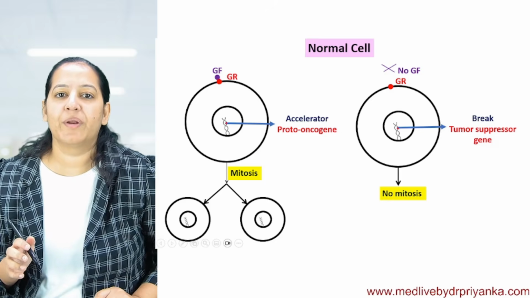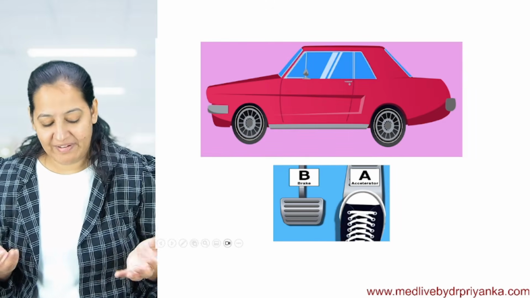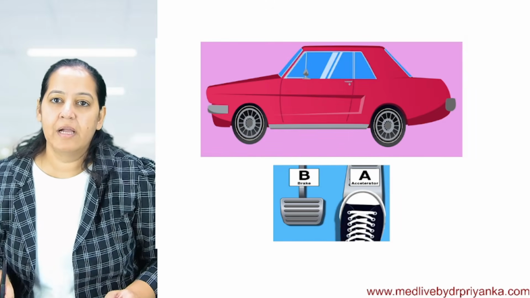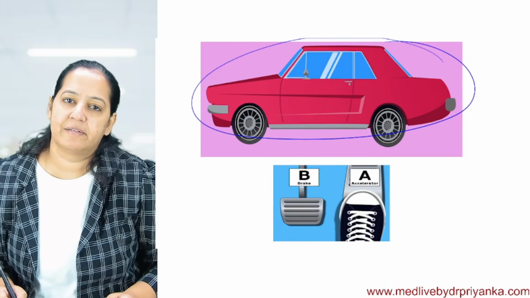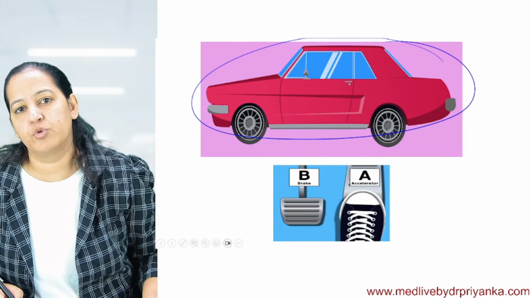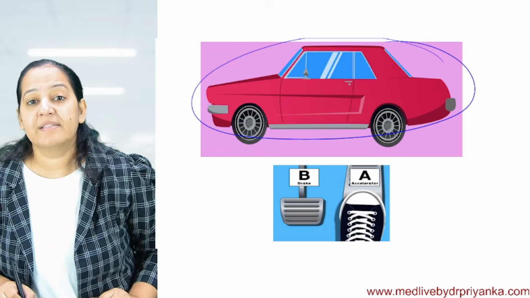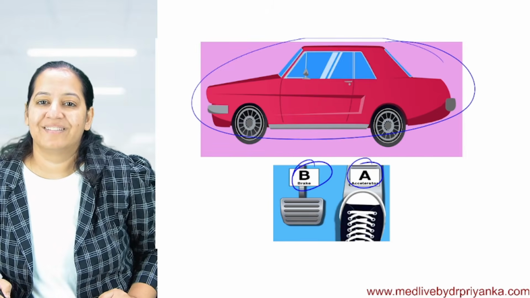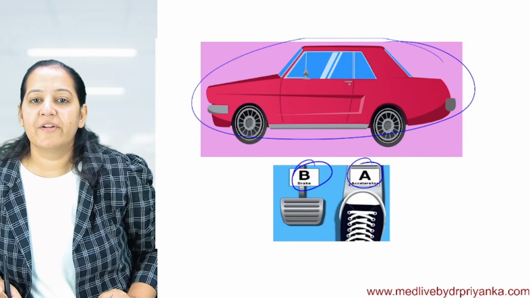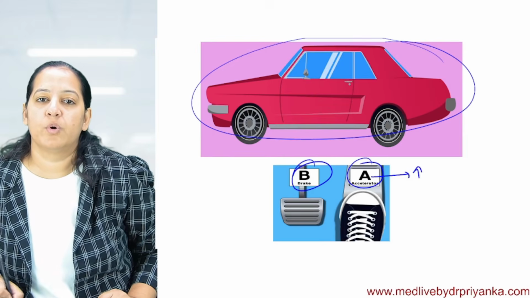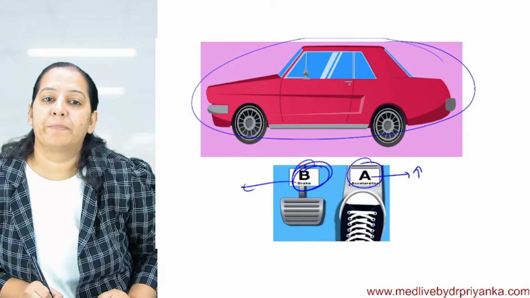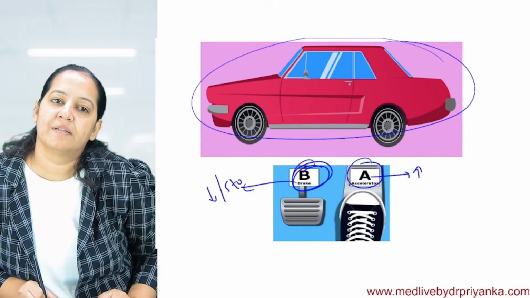Now let me tell you a story. How many of you do driving? Any vehicle, maybe two-wheeler, four-wheeler, anything. Not a bicycle, but a two-wheeler or four-wheeler. Vehicles have two things, accelerator and brake. I guess everyone knows. What does the accelerator do? It increases speed. What does the brake do? It decreases or stops the speed.